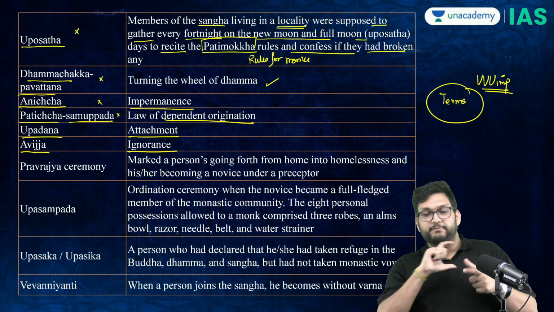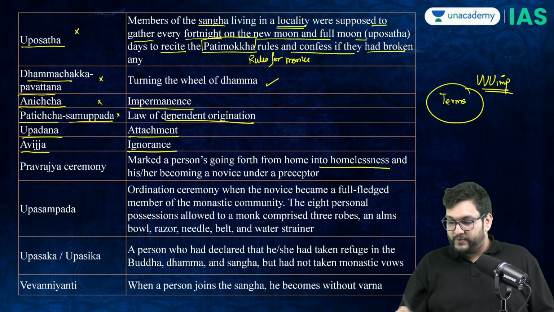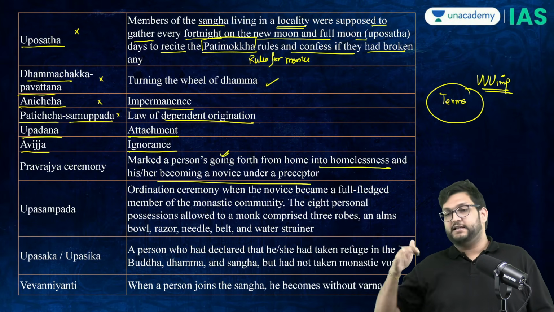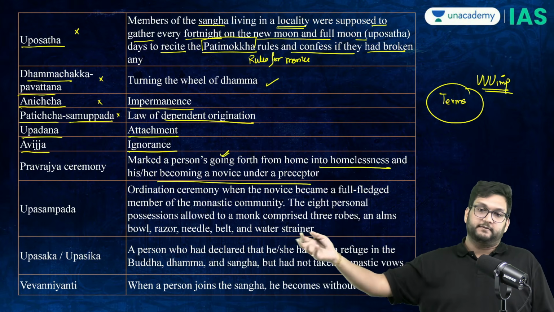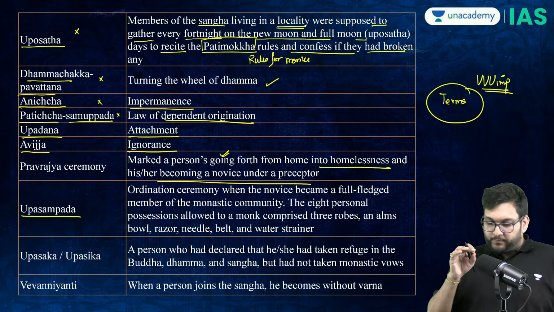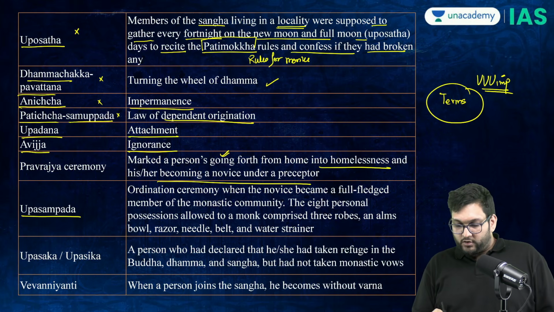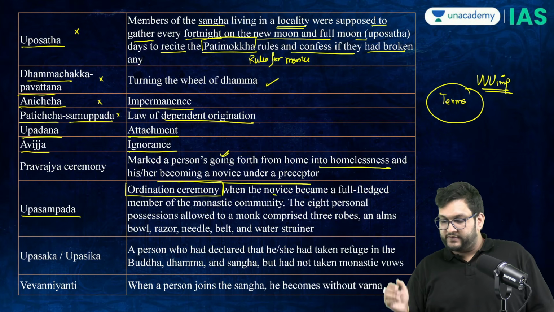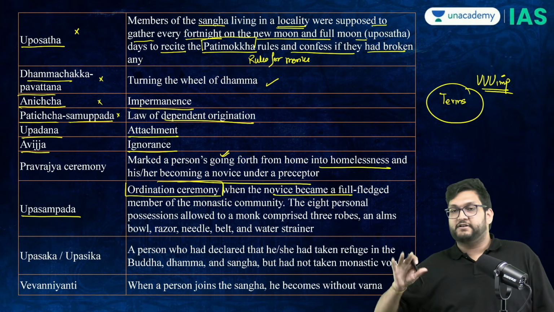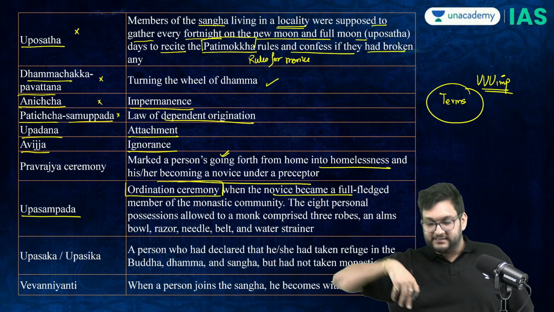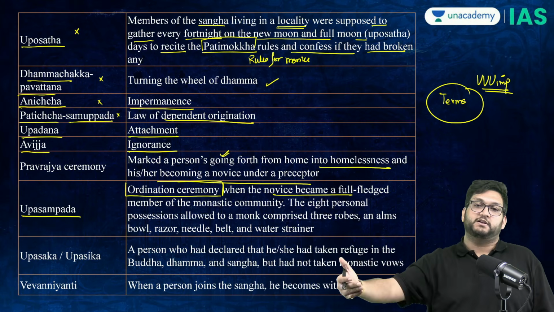Then the Pravajya ceremony. Pravajya is when a person leaves his household to become an ascetic. Then you have Upasampada, which is the ordination ceremony when a novice becomes a full-fledged member, meaning Pravajya is the act of moving out. This is when you join the monastic order.